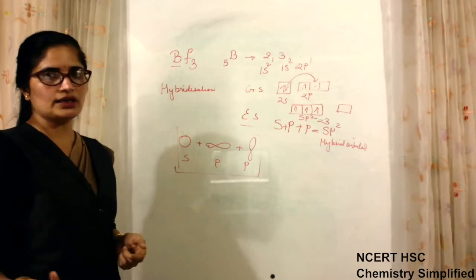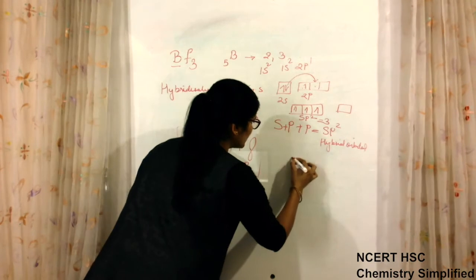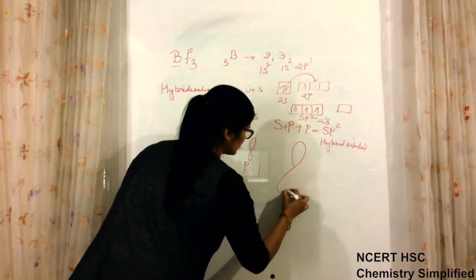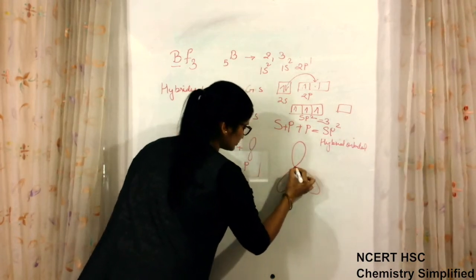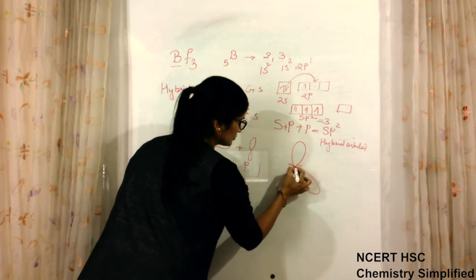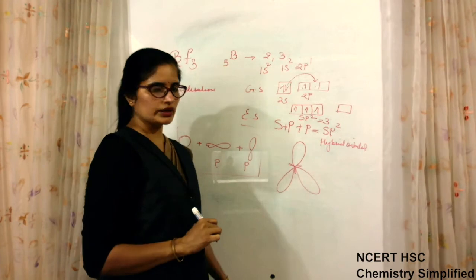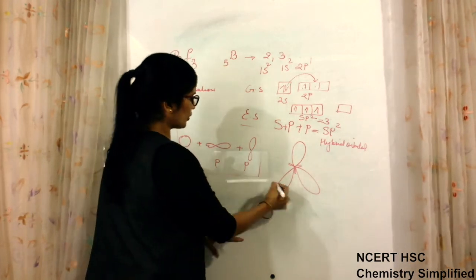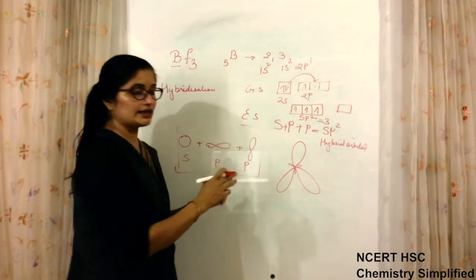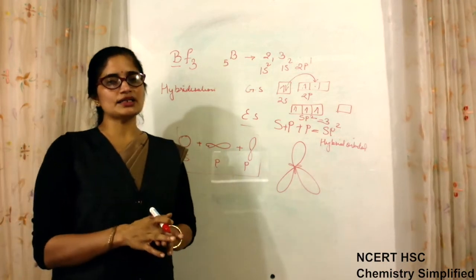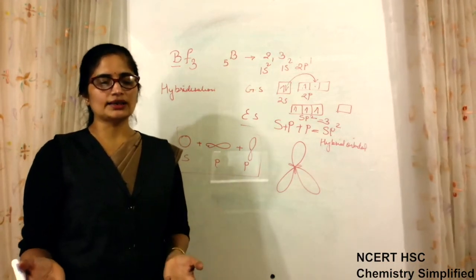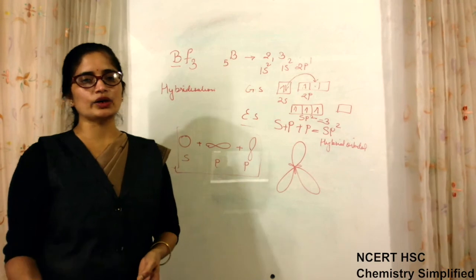What is that geometry? Three big lobes and three small lobes. These are the three hybrid orbitals formed by this. After hybridization a new shape is formed, and that shape gives rise to the geometry of the molecule.